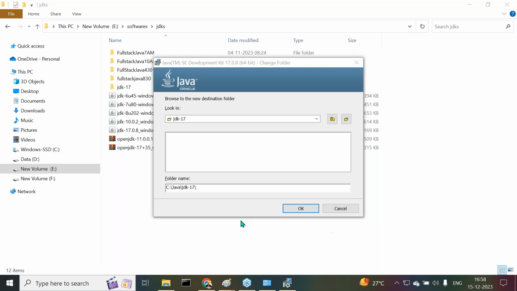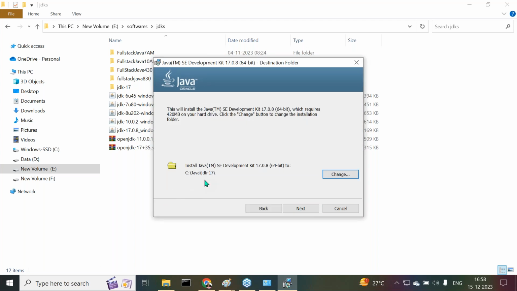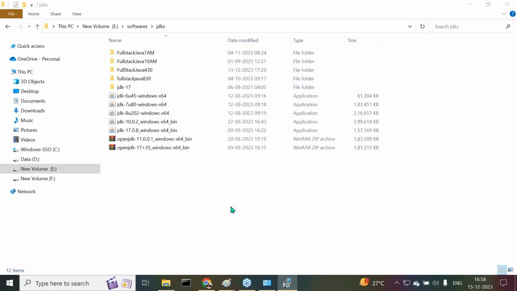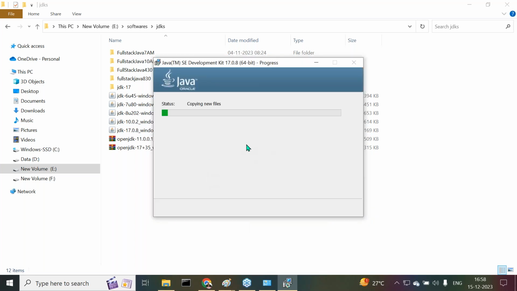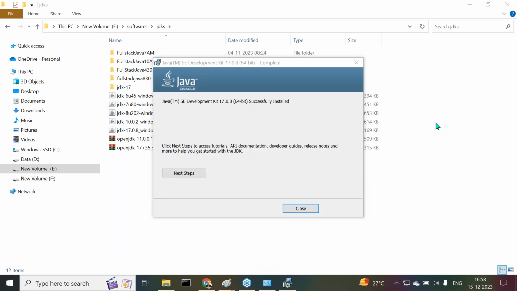All right, sir. Now check this. Here we need to specify Java JDK 17 and click on the OK button. Now the location is finalized. When the location is finalized, click on the next button. If we click on this next button, automatically the JDK installation is going to start. Only JDK. It is not going to ask about JRE. Now it is completed. The total installation is completed.